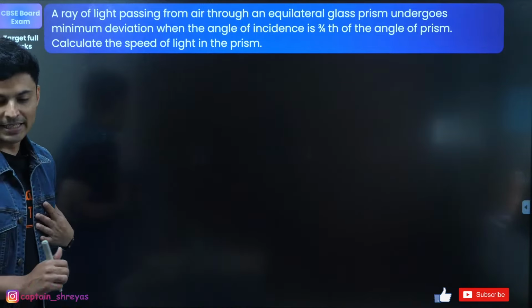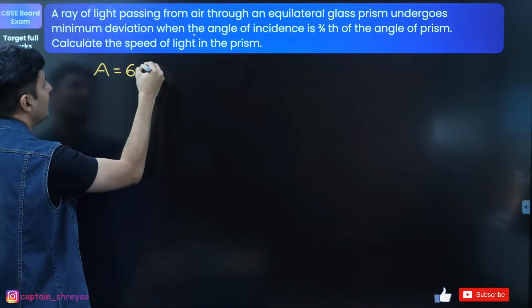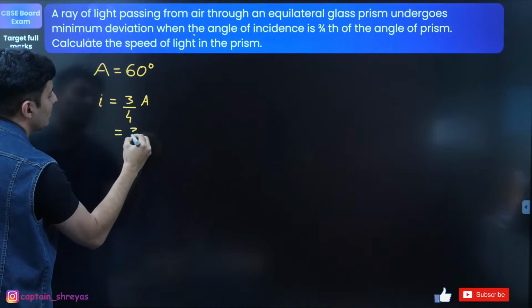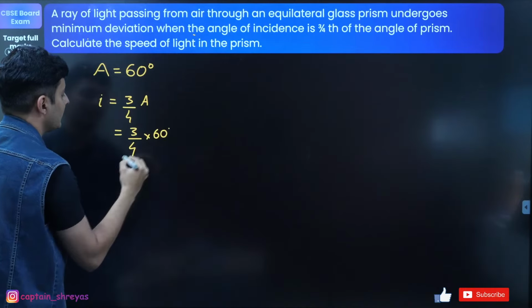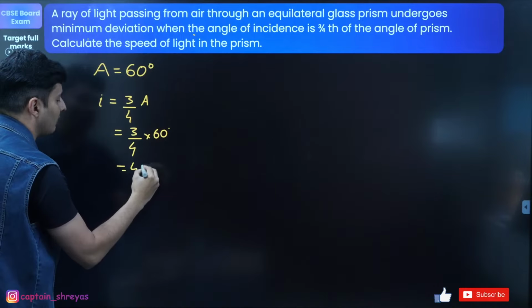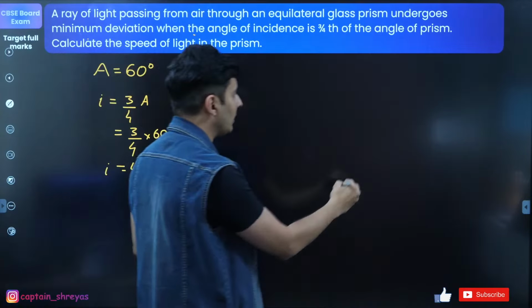Okay? Yes. So here, what you need to do, the angle of the prism is 60 degrees. The angle of incidence is 3/4 of A, which is 3/4 of 60 degrees. So this is going to be 60/4, 15, 15 times 3 is 45. So the angle of incidence is 45 degrees. Okay. Now let me draw the prism.